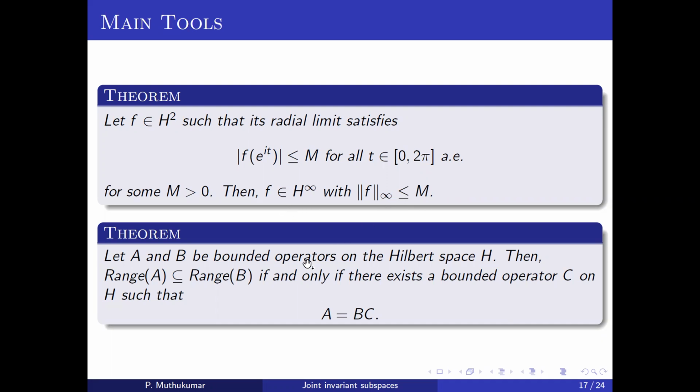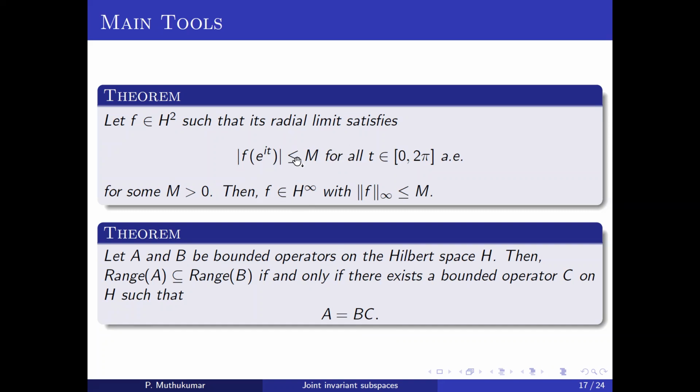Okay. And then one more result: if you have two operators A and B on any Hilbert space, and the range of A is a subset of the range of B, then there is another operator C such that A equals B times C. So these are the main tools for the theorem.